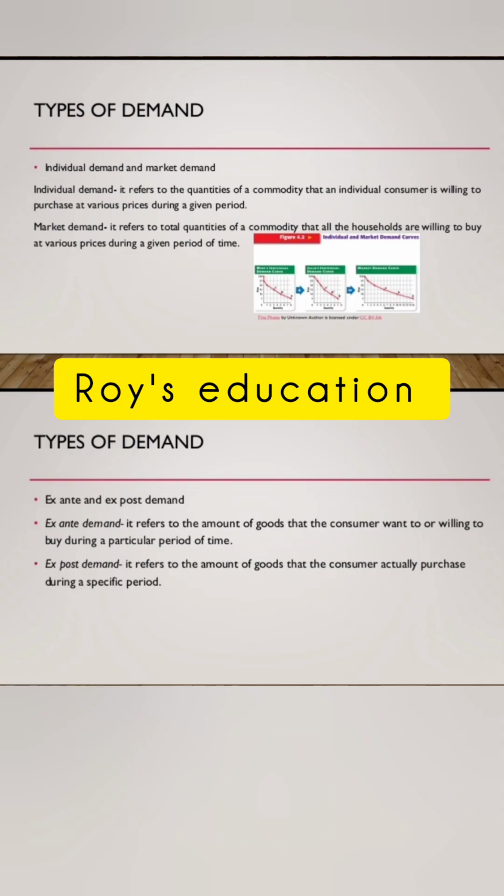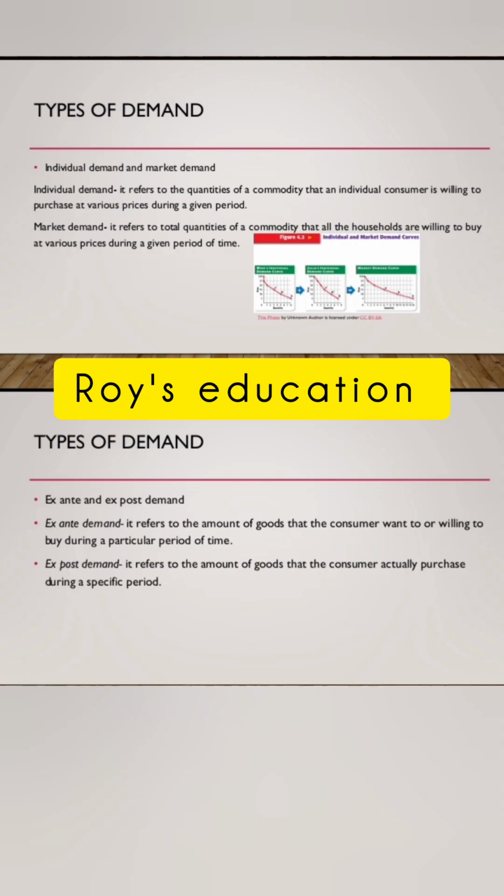Now we can also see these two, the individual demand curve and the market demand curve, which is drawn over here. The summation of all these individual demand curves will give you the market demand curve, and therefore the market demand curve will be a flatter one.